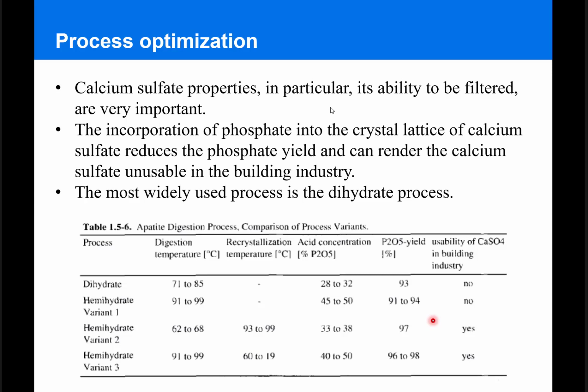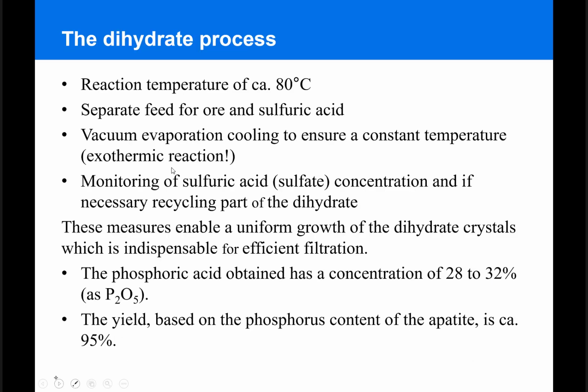building purposes. Variant 3, digestion takes place at much higher temperature, between 90 and 99 degrees. However, the recrystallization takes place at much lower temperature, around 60 degrees, and that allows to obtain an acid with higher concentration, as high as variant 1, and higher yield, as high as variant 2, and also the byproduct is usable for building purposes. Dihydrate process, as we said, the reaction usually takes place at temperatures around 80 degrees Celsius, and the ore and sulfuric acid are fed from separate feeds.